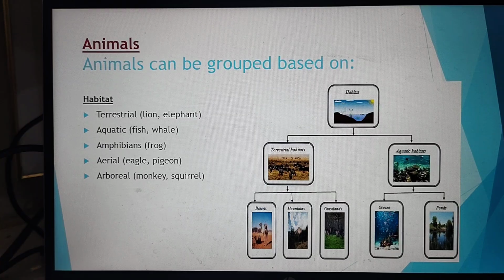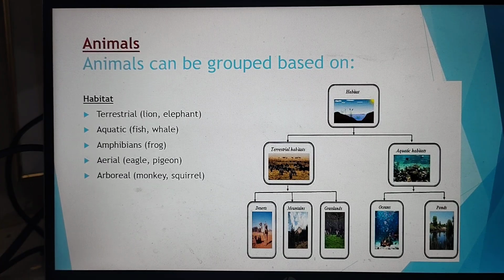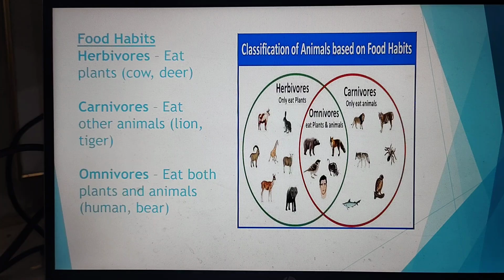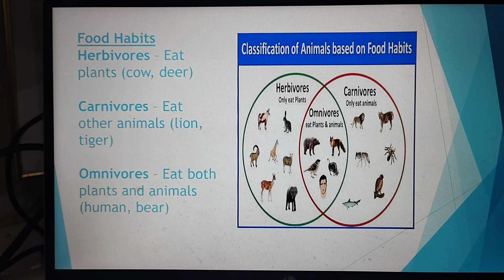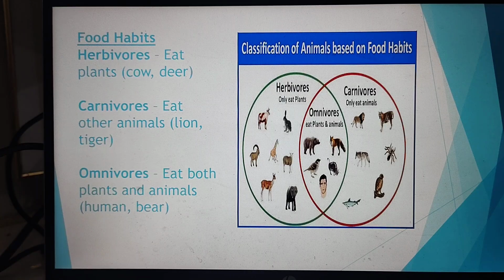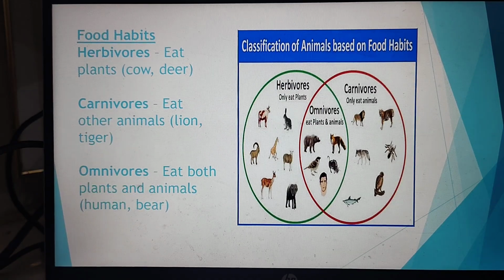Now let us look at the classification of animals. Animals can be grouped based on their habitat. For example, habitat can be divided into many parts: terrestrial, aquatic, amphibian, aerial, and so on. Animals can also be classified according to their food habits. We all know that herbivores are plant-eating animals, carnivores are meat-eating animals, and omnivores are both plant-eating as well as animal-eating.